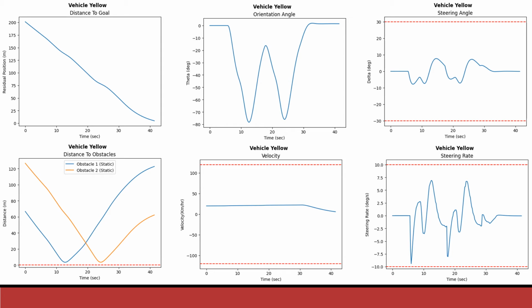Here we can observe the distance to goal, where we can see that the vehicle has reached zero position, and the orientation and steering angles have a desired value of 0 degrees, and that has been successfully achieved. And the obstacle distance is also above this red line, hence there is no collision. And here are the velocity and steering graphs as well, which are well under the constraints.